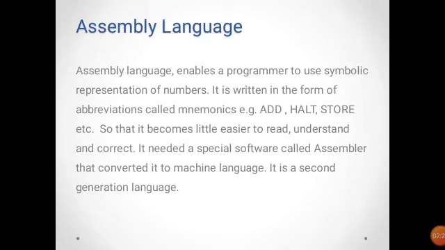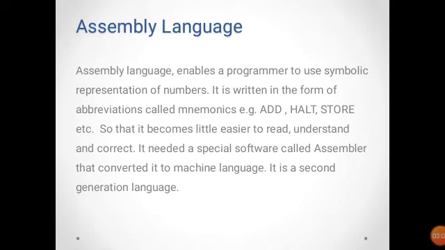The assembly language is the second generation language. It is a little bit easier for a programmer to write compared to binary or machine language. It is written in the form of abbreviations or code words so that it becomes a little easier to read, understand and correct the program.